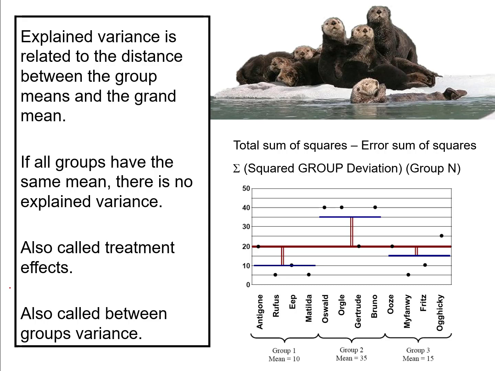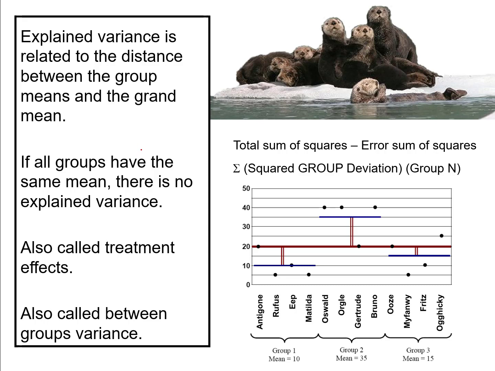In our previous units on regression, we saw how the explained variance sums of squares was related to the steepness of the slope. When we had a steeper slope, this value got larger, and as the slope got flatter, this value got smaller. Now it's going to be related to how far groups deviate from the grand mean. And note, this is a measure of the effect size. In other words, it's a measure of how much groups differ from each other.